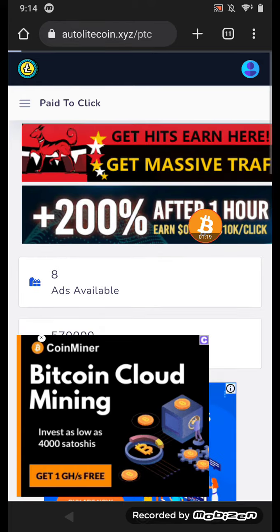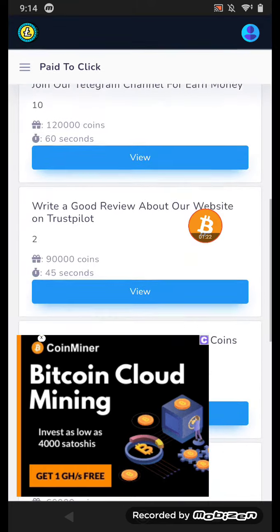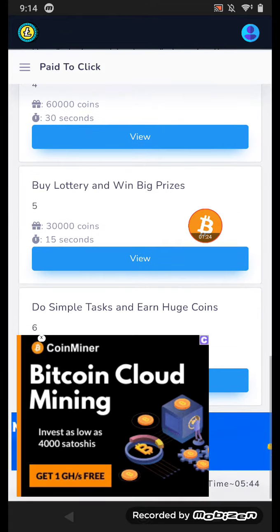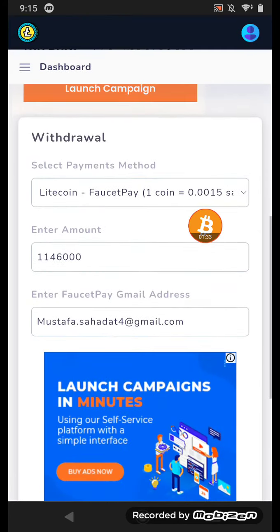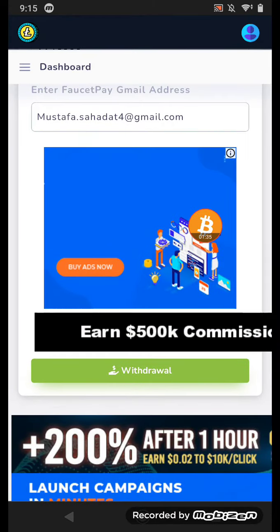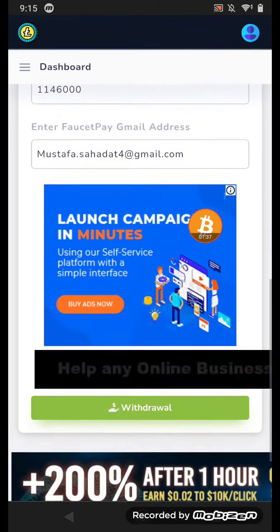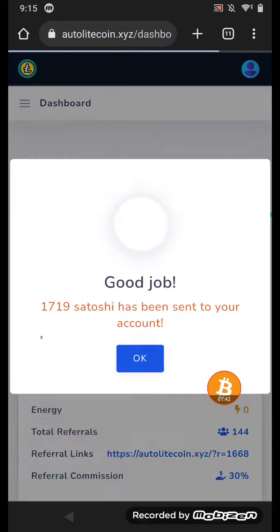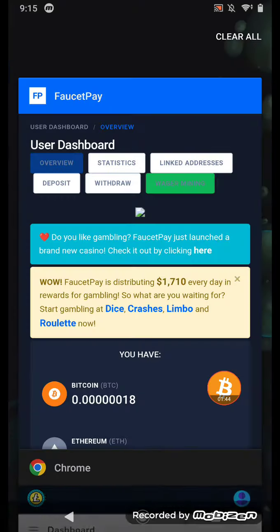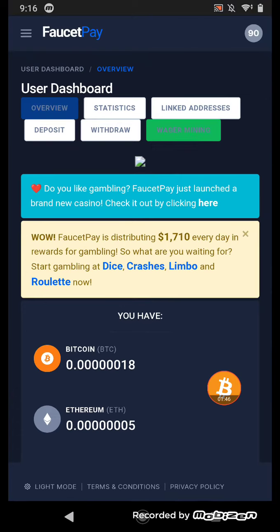I just go and click withdraw to show you whether you can receive the withdrawal or not. Okay, at that time you just click withdraw, and you can see this website sends me my Satoshi. It's not too high Satoshi, it's too low, but this website sends you your free Satoshi.